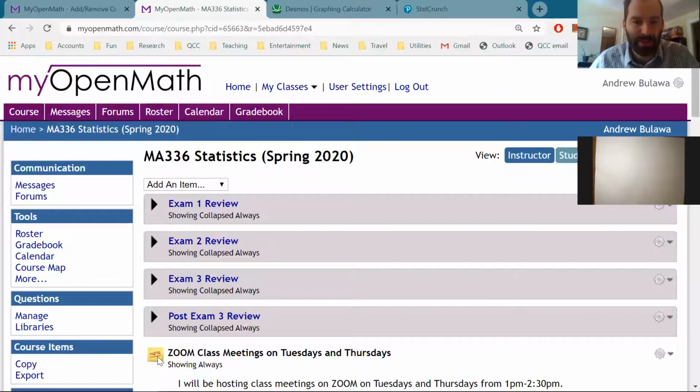While I'm talking about grades here, let me try something. I want to log in as a student and just point out, so we're all clear, how to check our grades. I need to log in with another browser so I don't lose my login on the other one.